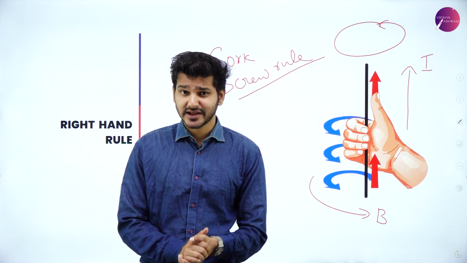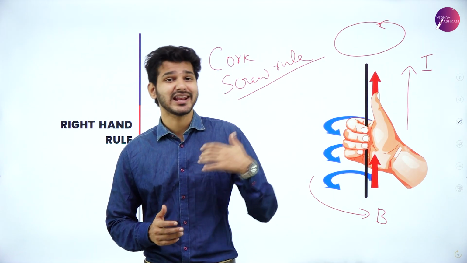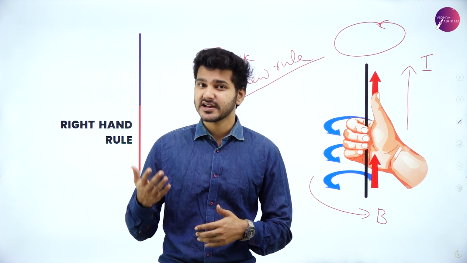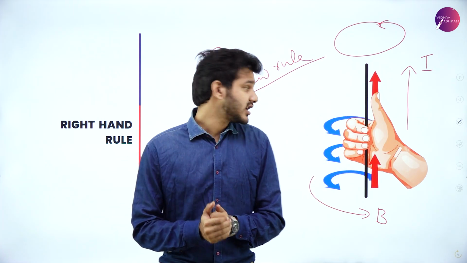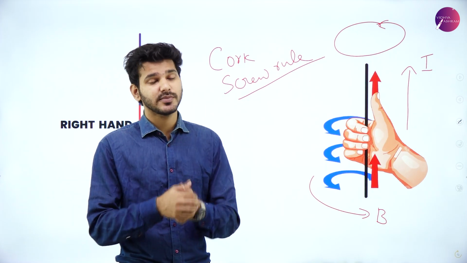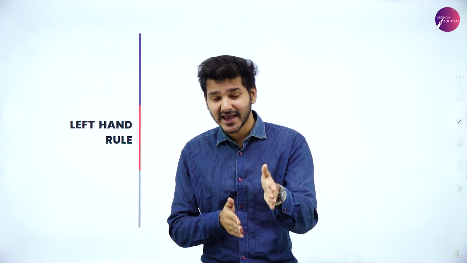One more rule for you to learn by heart is known as the left hand rule. People confuse the right hand rule and left hand rule very often, so that is why I am discussing both these rules at the beginning of the chapter itself. So what exactly is the left hand rule? The right hand rule gives you the direction of electric current and magnetic field, but the left hand rule gives you the force also acting.